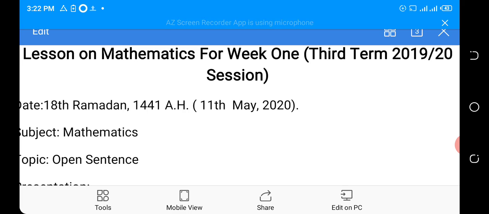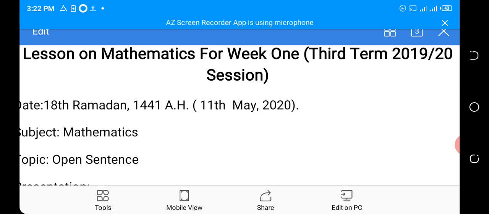For first week, we are having open sentences. We are going to find the missing number in open sentences, and solve problems on open sentences. For second week, we are having binary number system, writing in base 10 and base 2, addition in base 2, subtraction in base 2, and multiplication in base 2.